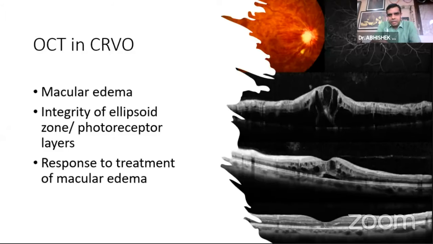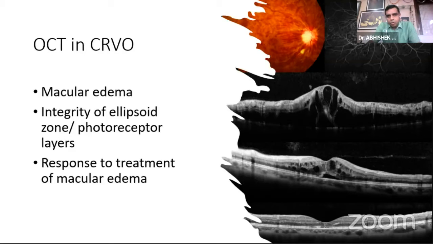In our clinic, when a patient comes, we will do an OCT initially to see the macular edema, because the cause of vision loss is mainly macular edema, and we would like to know the severity of the macular edema and hence accordingly decide about the injections. Injections, we know, are the first line of treatment these days, but right now we are talking about lasers, so I'll be concentrating more on lasers.